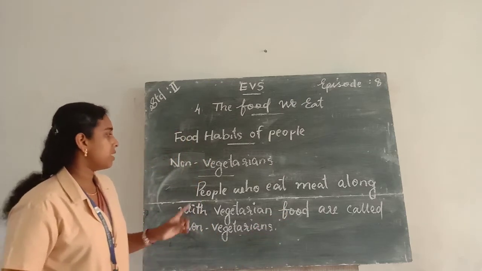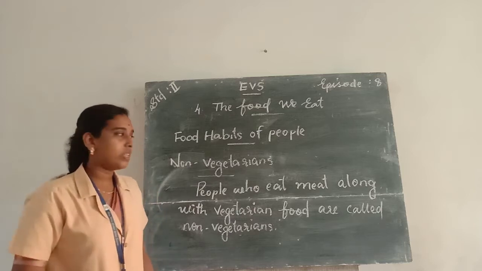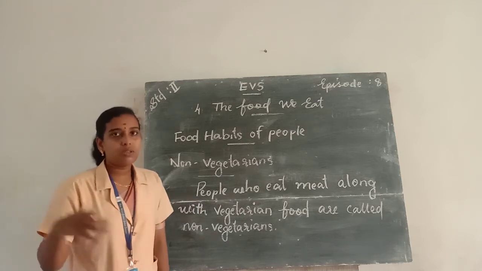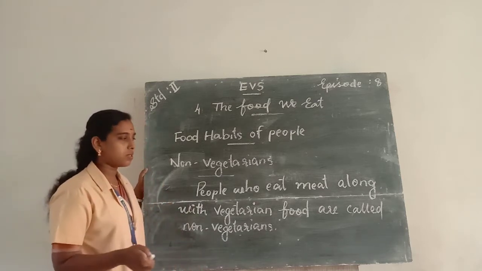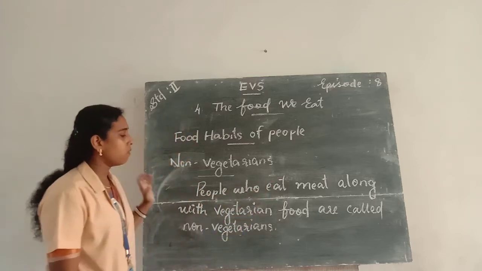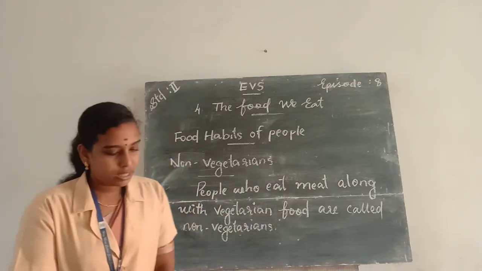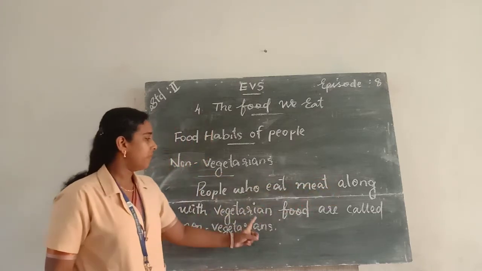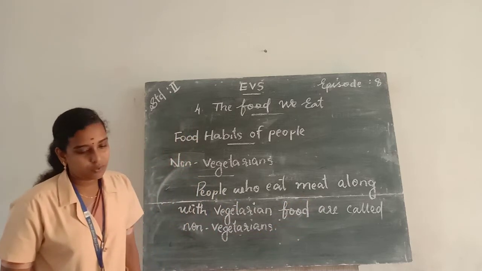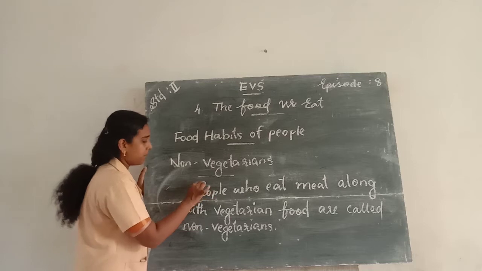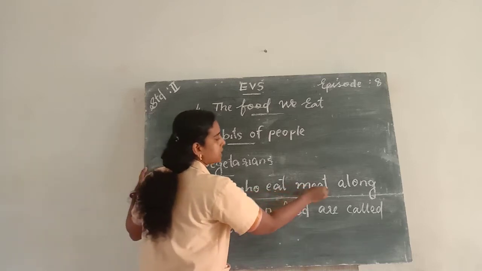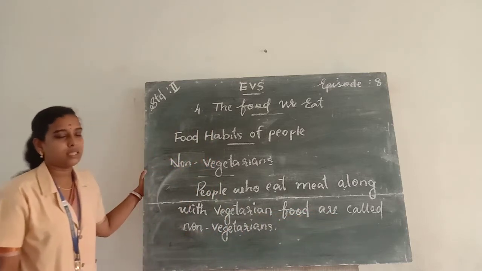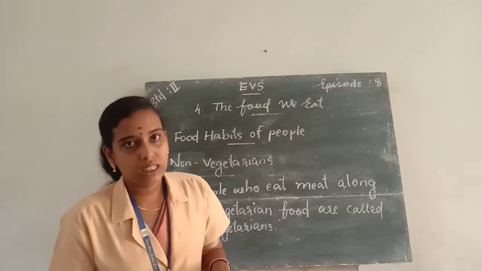Okay, so non-vegetarians are people who eat meat along with the vegetarian food. They eat both meat and vegetarian food such as fruits, vegetables, pulses, grains, milk and milk products. People who eat meat along with the vegetarian food are called non-vegetarians.